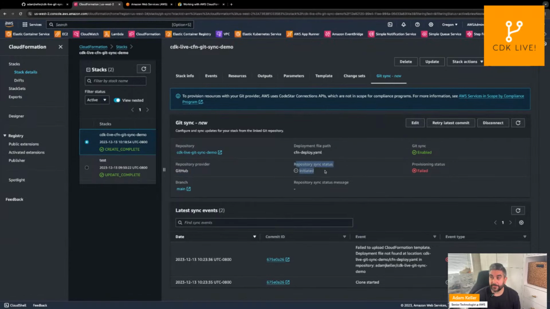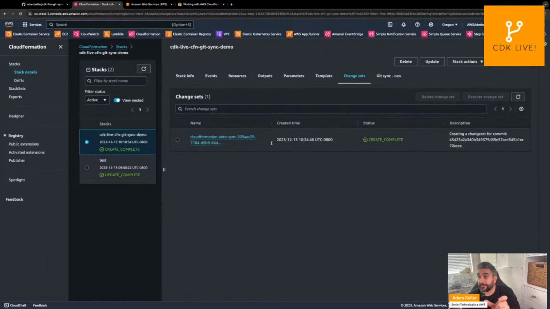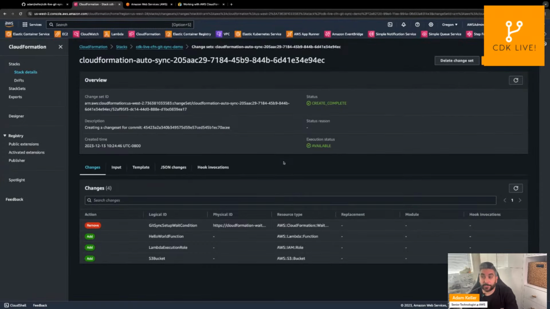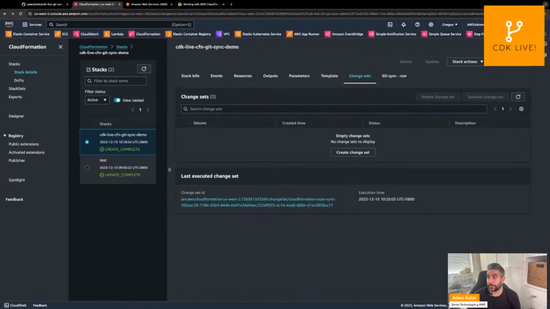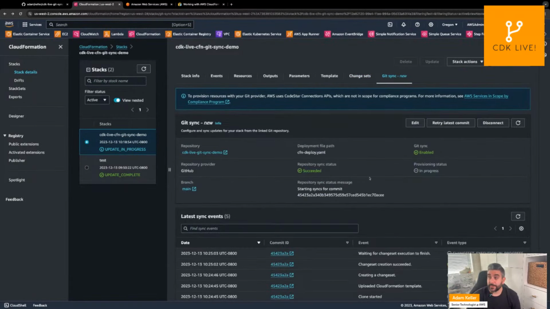So now we have our change caught, and CloudFormation is going to recognize that commit. It's going to look in the code here, and then it's going to run a change set. So it's going to actually check the diff of what's being deployed, and then it's going to deploy the resources for us. So if we head back to our template here, you can now see the repository synced. It got our latest commit, and now it is provisioning updates.